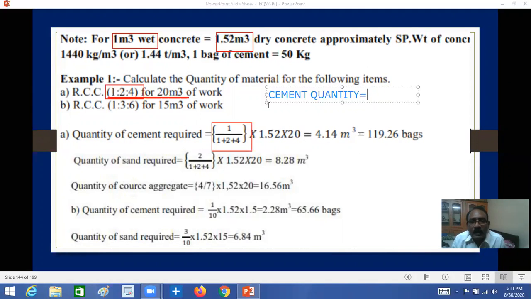Here, I will explain. To get 1 cubic meter, generally we can take 10 cubic meters and then calculate 1 cubic meter, but here it is taken directly. So the cement quantity required for 1 cubic meter is equal to 1 by (1 plus 2 plus 4) into 1.52.